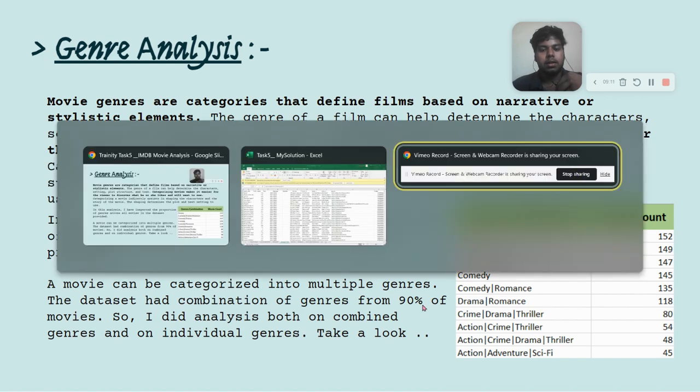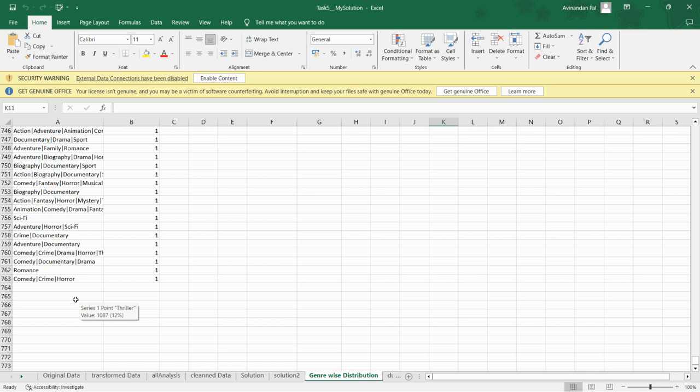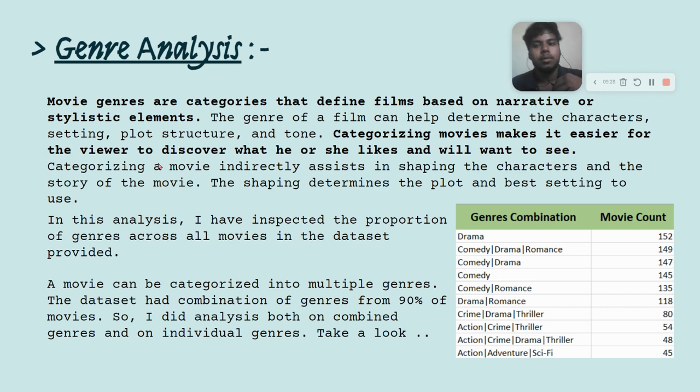This combination of comedy, crime, and horror is a rare combination, right? It is present in only one movie. These are all movies that have a rare combination, like documentary combinations. So these combinations have only one movie in this list.